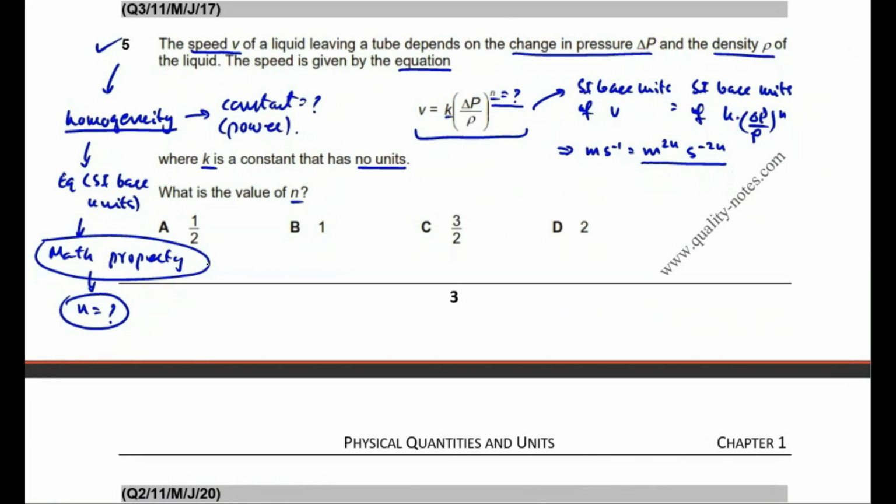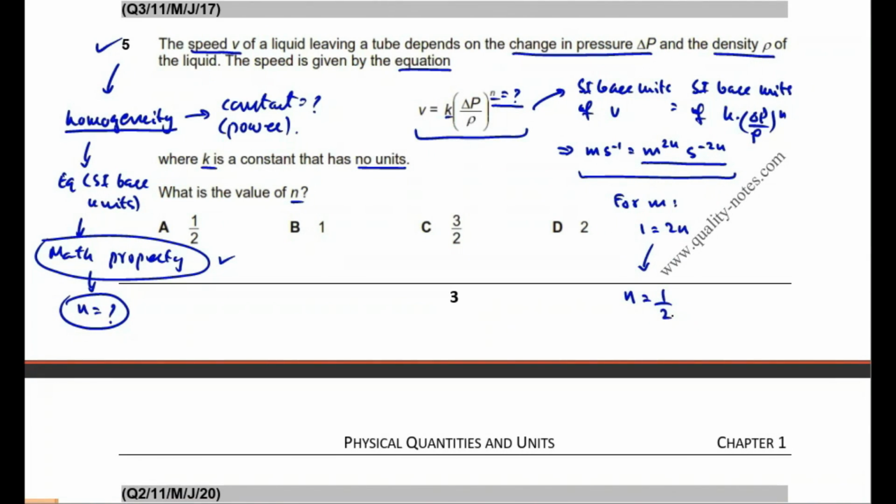Students, according to this mathematical property, if there is an equation that only contains SI base units, for example, this equation only contains meter and second, then for any specific base unit, for example, meter, we can equate the powers on both sides of the equation. So for meter, we can write power of meter on the left hand side, which is 1, is equal to power of meter on the right hand side, which is 2n. Now we can easily determine the value of n from this equation as 1 by 2.